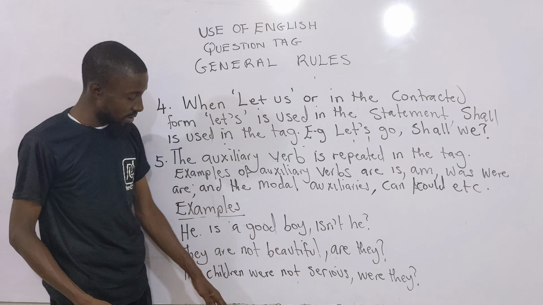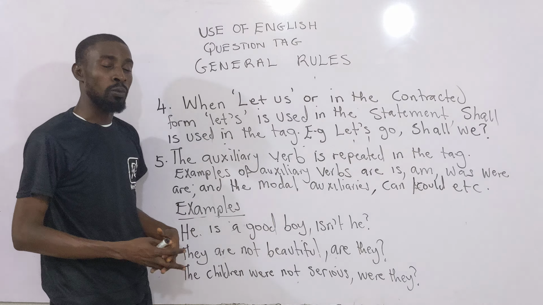Don't forget our rule that says a tag is positive when it doesn't carry not. But if the statement comes this way, the children were serious, then the tag will be weren't they? The children were serious, weren't they? So that's that. In our next class, we continue from rule 6.